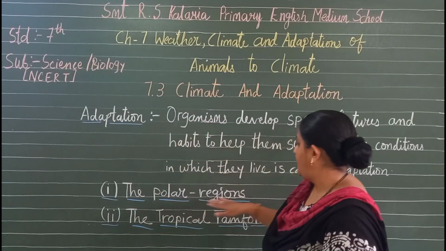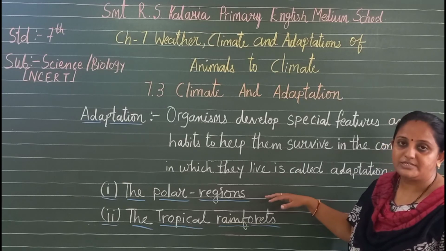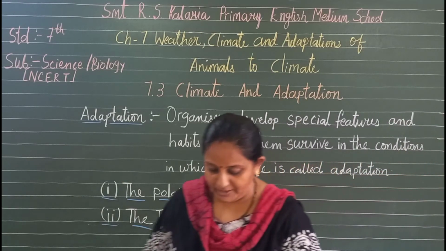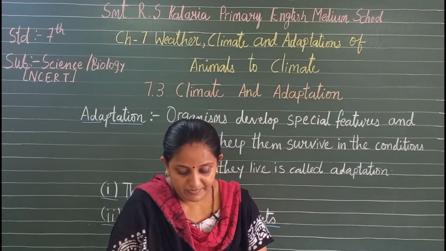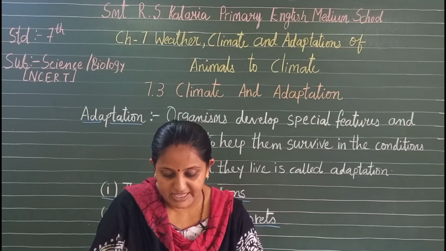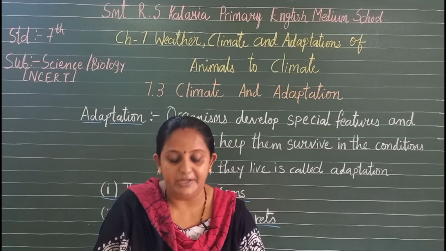According to the polar regions, we will discuss the adaptations of two animals: one is the polar bear and the second one is the penguin. We all know polar bears have white fur so that they are not easily visible in the snowy background. So it protects them from their predators. It also helps them in catching their prey.